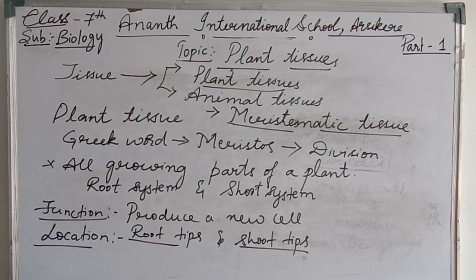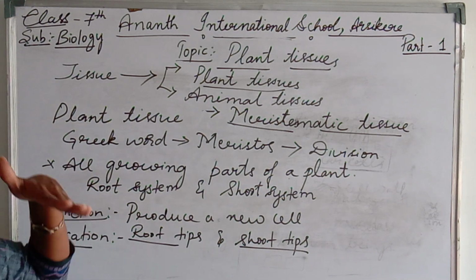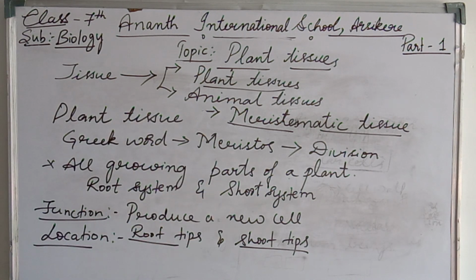Mainly what we can focus on here in the meristematic tissue is that continuous cell division takes place, and living cells will be present here. Till the lifespan of the plant, cell division will take place. The cells will be active till the lifespan of the plant. Now we shall move on to the characteristics of the meristematic tissue. In the next class we shall learn about the characteristics of meristematic tissue. Thank you.